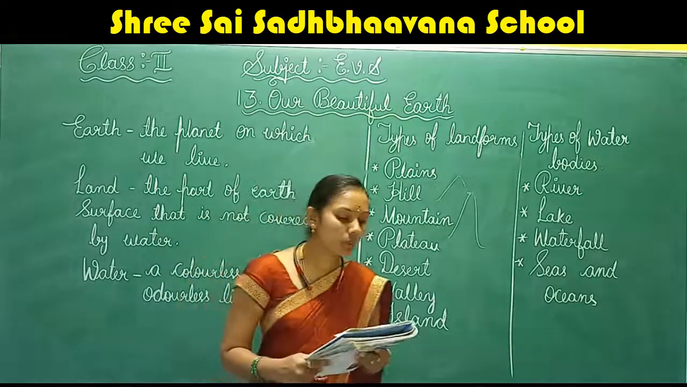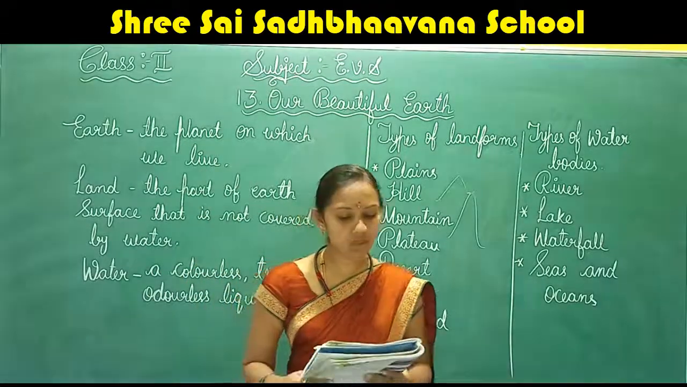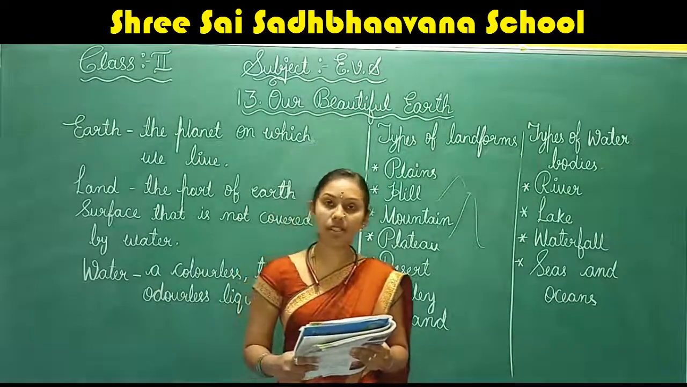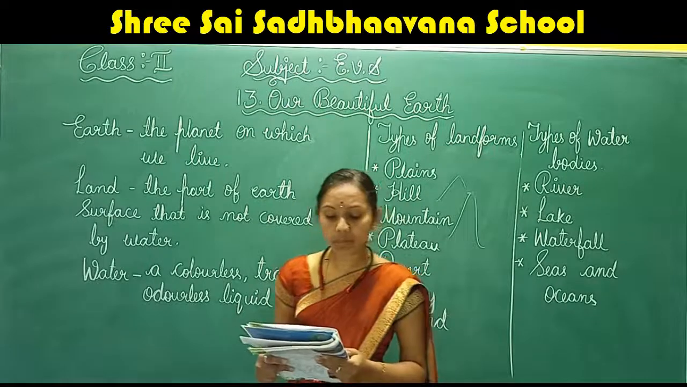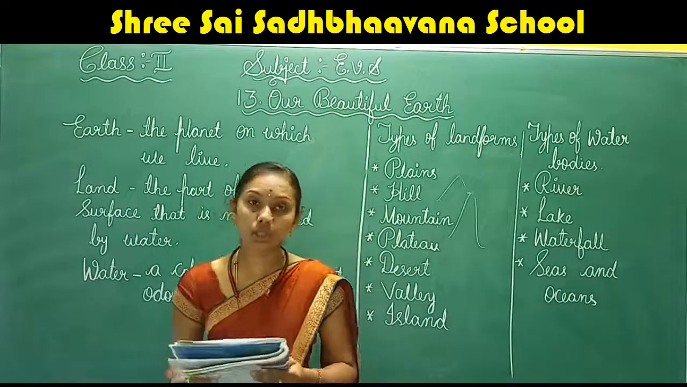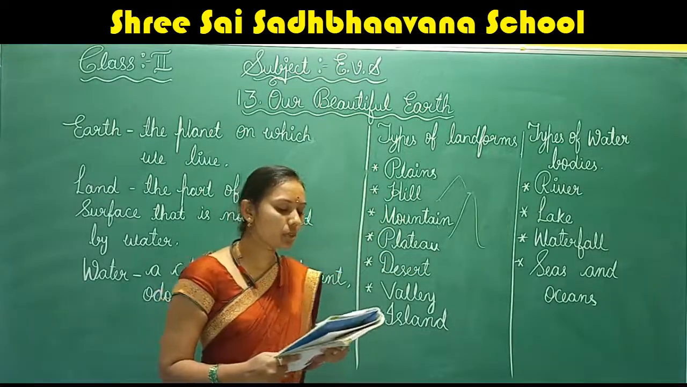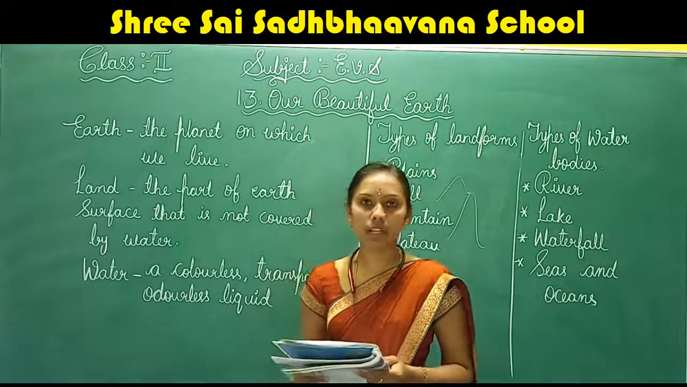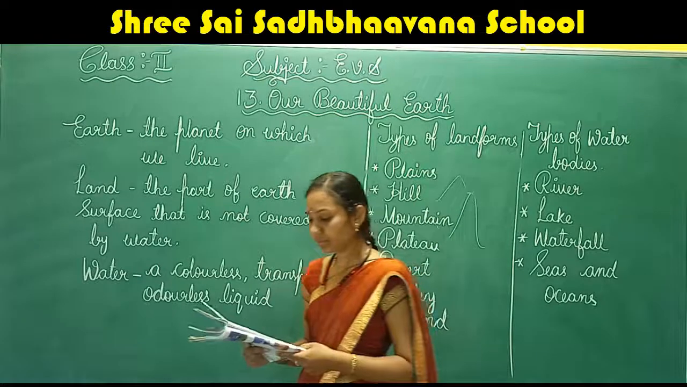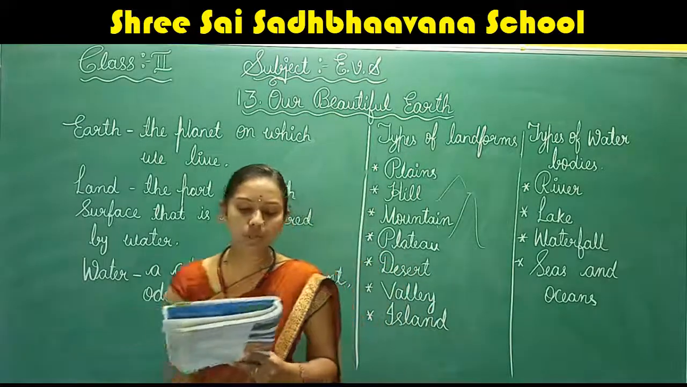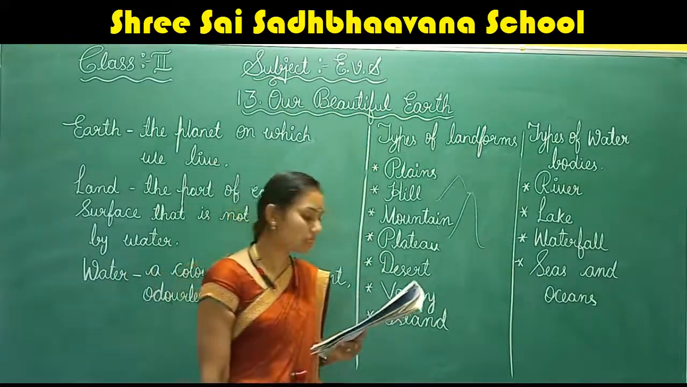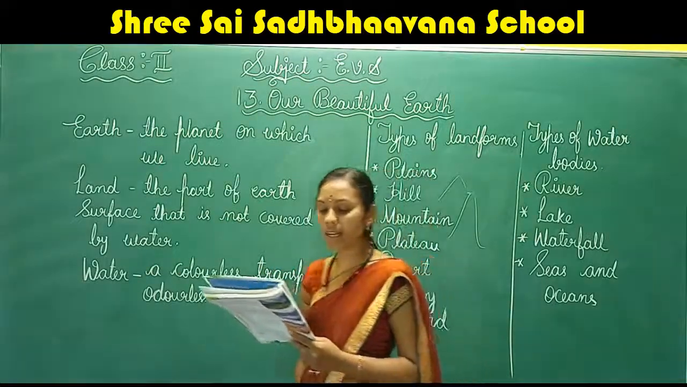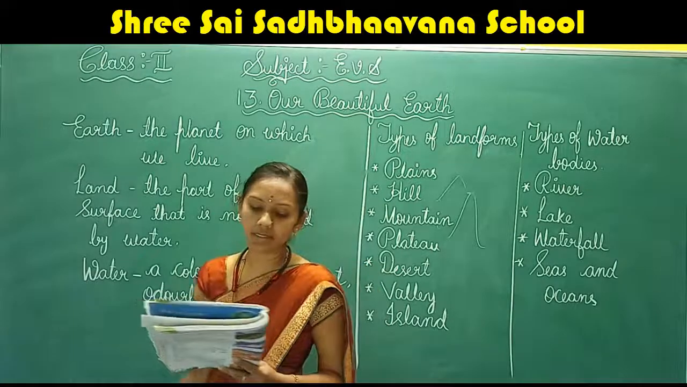Next, valley. A low land between hills or mountains is called a valley. There are thick forests in the valleys. The shape of the valley is like V. Usually, rivers flow through a valley. The land of a valley is very good for crops. Island, a piece of land surrounded by water on all sides, is called an island. The weather on an island is very pleasant.